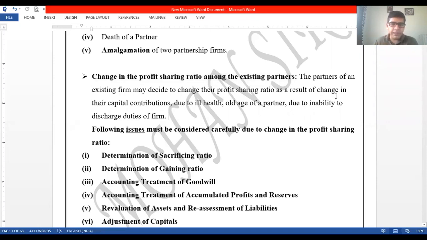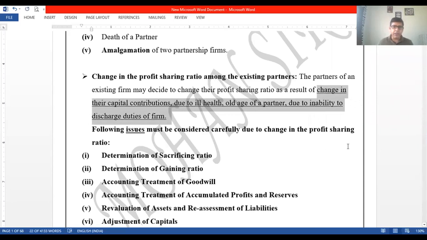Because when the agreement was made with the partners, they must have thought about that, right? But yes, if all these are the reasons: one of the partners has brought some additional capital because his capital contribution is more, he wants a share in profit somewhat more than the other partners. That is a possibility. One of the partners is suffering from ill health and is not able to perform the duties as he used to earlier. Old age of the partner, due to inability to discharge the duties, yes. So all these are the reasons wherein the partners come and decide that let us have a change in the profit and loss ratio, right?